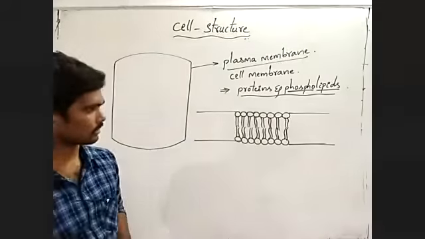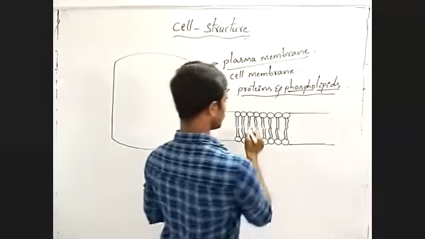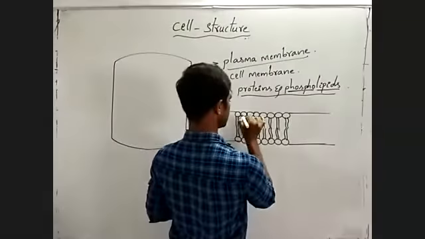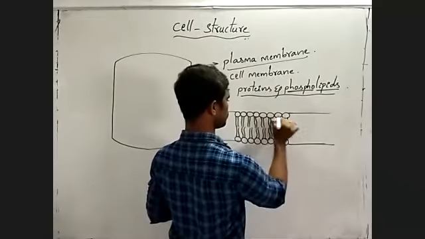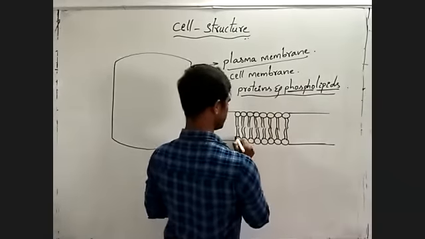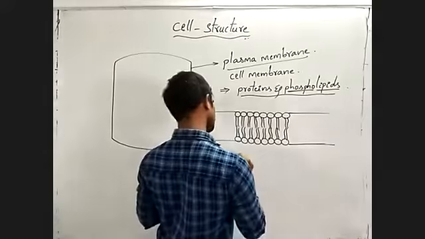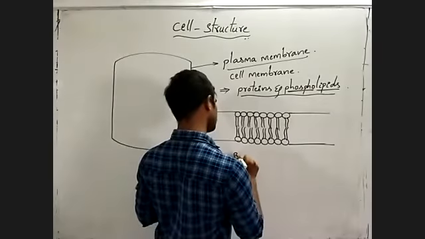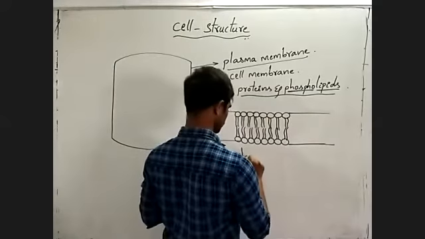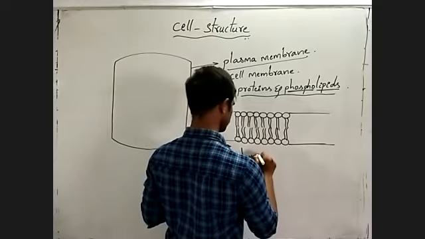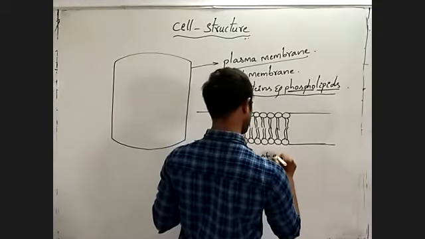Like this. Here observe, this is a phospholipid layer. This is another phospholipid layer. Means a bilayer of phospholipid. What?